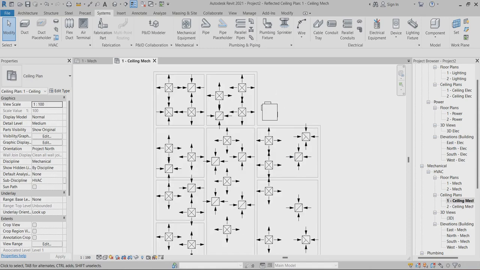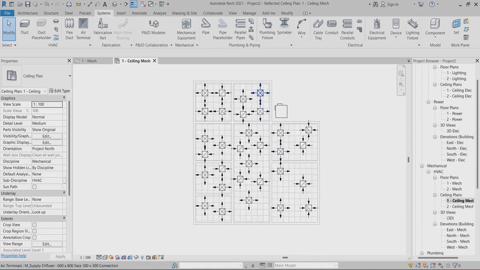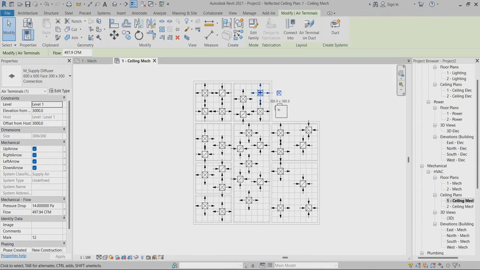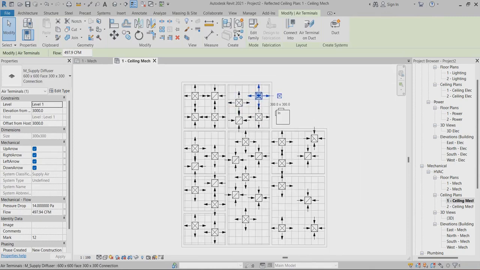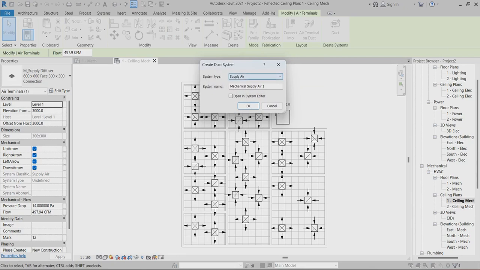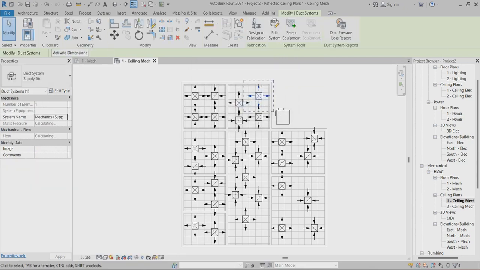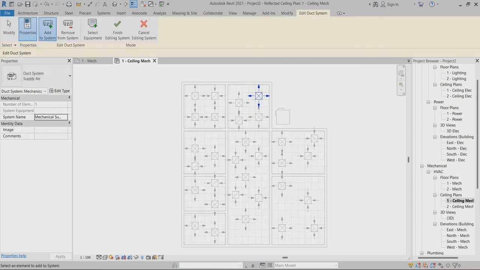Now you can select this supply air diffuser. First you have to select it. After that you can find the duct. It is asking for Create Duct System. Yes. After that you can find Edit System. Now you can edit the supply air diffuser.